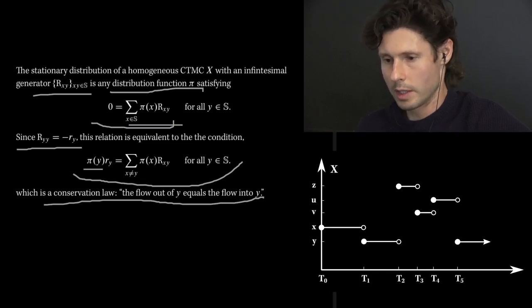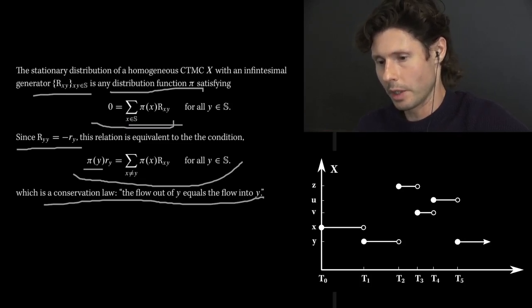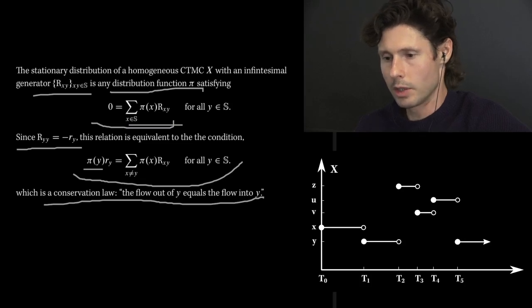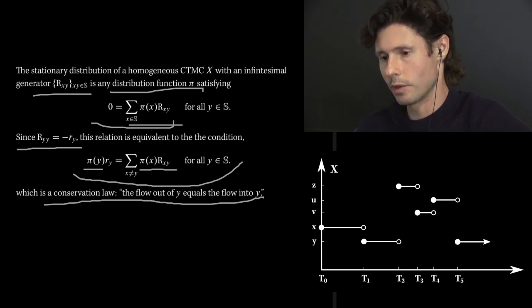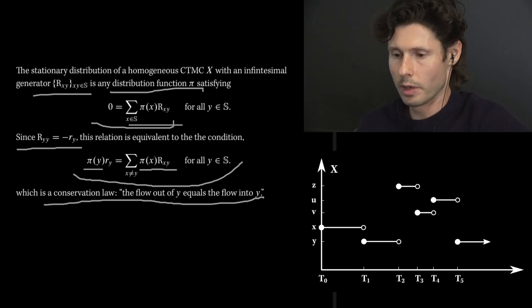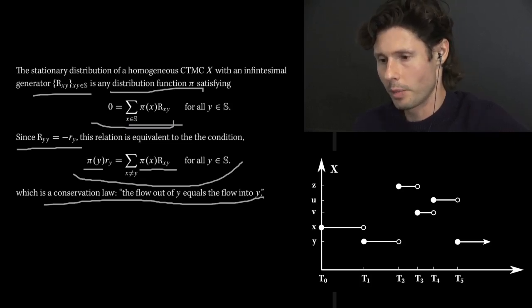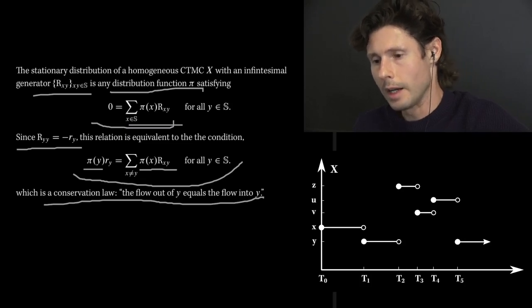So r_y is the rate at which we jump out of that particular state, and that's what you see on the left-hand side. On the right-hand side, you see a sum over all x's, which is a multiplication of two terms. One is the probability of being in that particular state, state x, times the probability of transitioning from state x to state y. Not the probability, but the rate of transitioning.